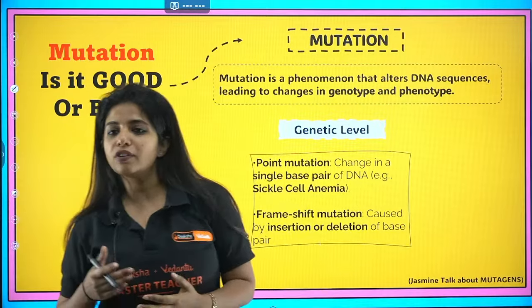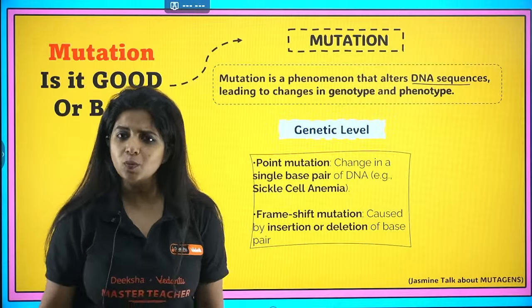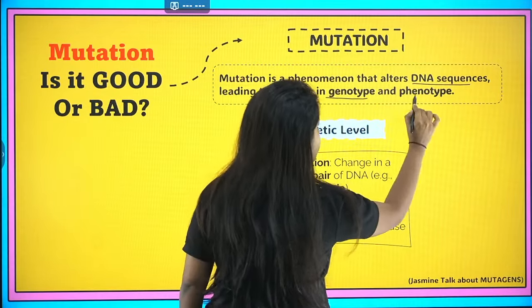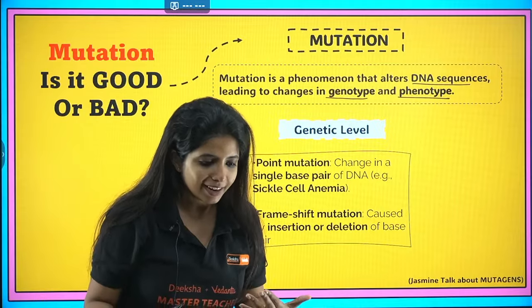Okay. So mutation is a phenomenon that is going to alter your DNA sequence. And when your DNA sequence is altered, obviously it is going to bring changes in the genotype as well as the phenotype, the physical appearance of how you look, right?